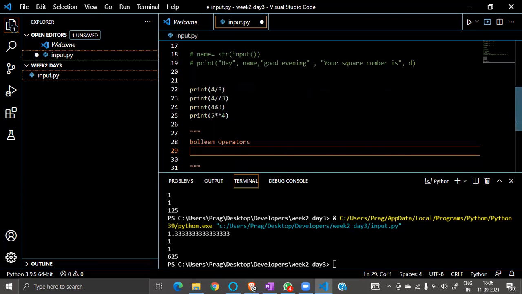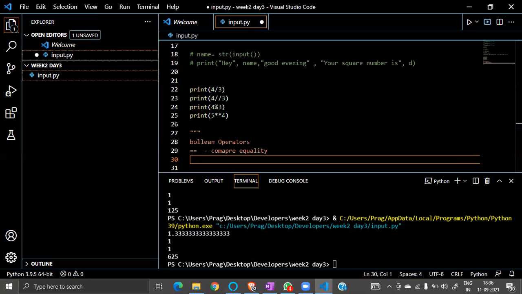What is equals to? It compares equality. If it is equal, give true, give 1. If it is not equal, give 0.